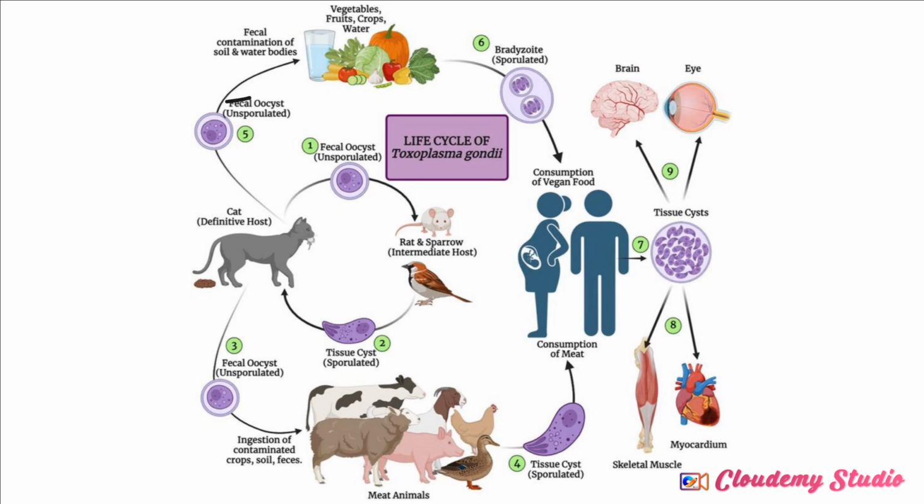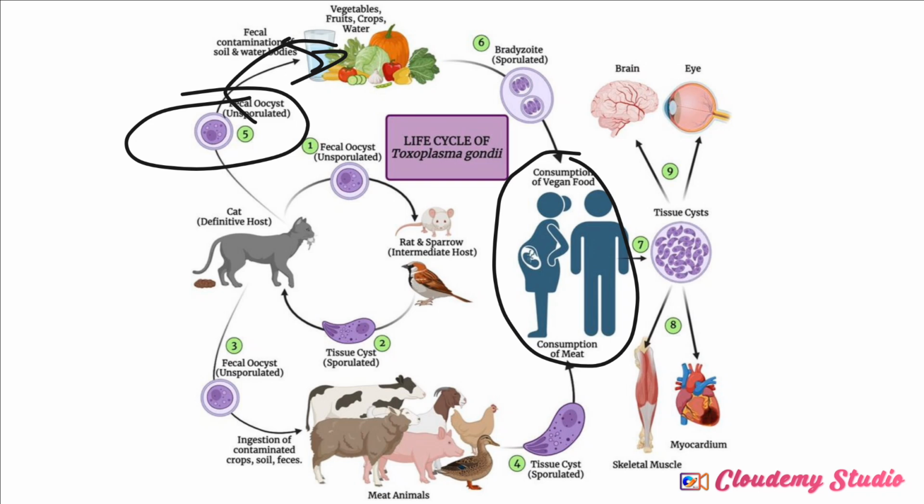We have the oral fecal cyst that is being contaminated food or water. You understand? Which is being ingested by human. Then this one too, they pass it through each other. You understand? Now look at it. A tissue cyst, which is a bradyzoite, which can go into the brain, the eye, the skeletal muscles, the myocardium, which is the heart. You understand, like that. So this is just the life cycle of a Toxoplasma gondii.